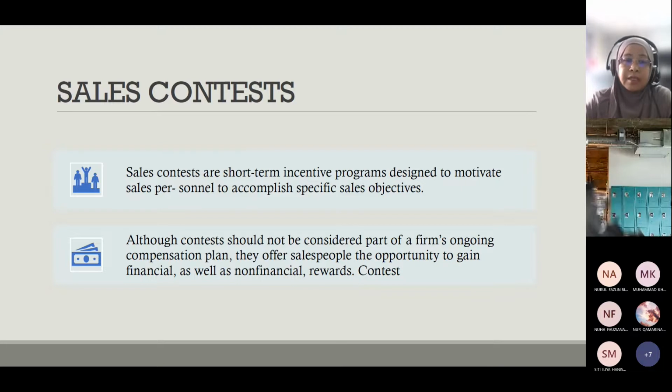How does the manager decide? Basically, it is based on marketing analysis. Because on the management side, normally they already have the analysis of the industry. They know what is going on and what is the best time to give a sales contest. And most of the time during a sales contest, everybody is trying their very best to achieve the quota or probably better, so that they can receive the reward.